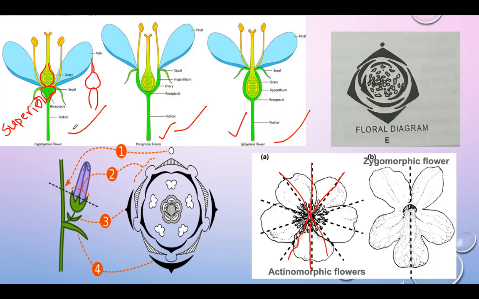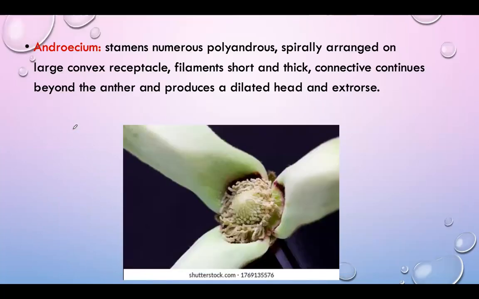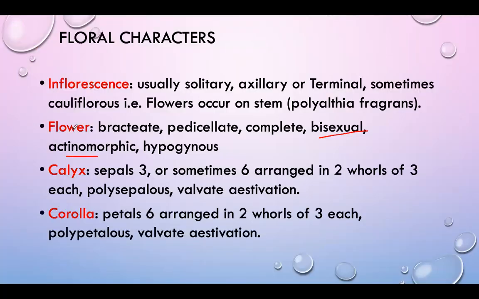Then the flower is bracteate, bracts are present, and pedicellate, having a stalk-like structure. It is complete, as androecium, gynoecium, all parts are present. And it is a bisexual, actinomorphic and hypogynous flower.